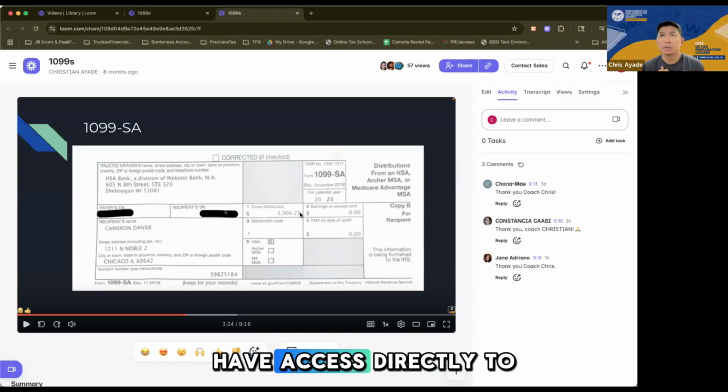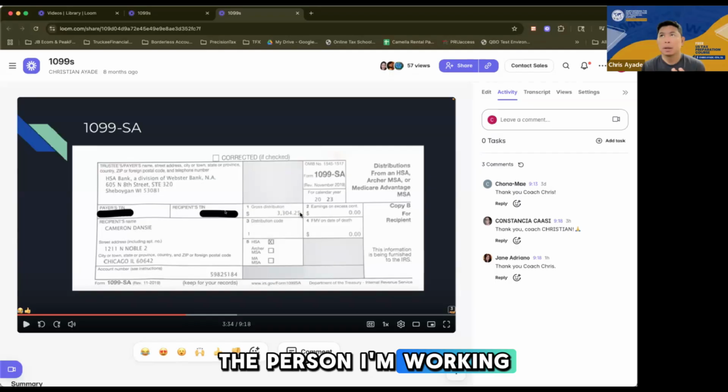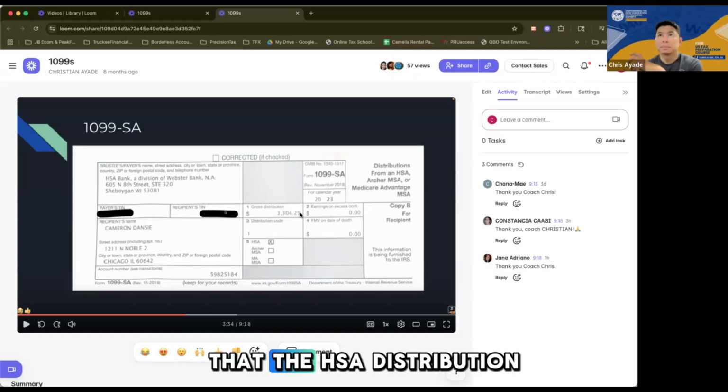If I don't have access directly to the client, and I'm a preparer and I have a reviewer, I will send those open items to the reviewer. And then specifically for HSA, I will put there: confirm that the HSA distribution was used for qualified medical expense, just like that.